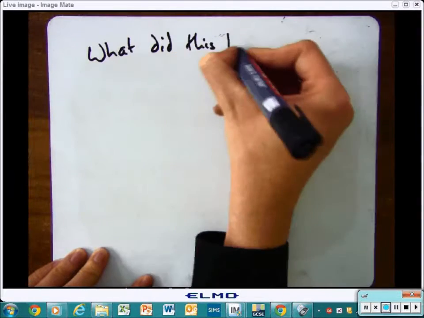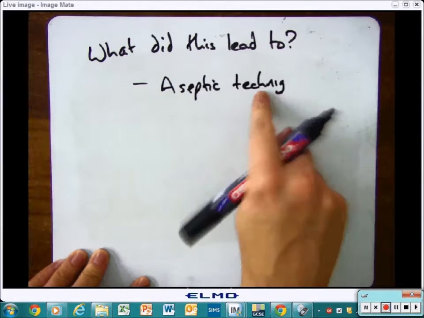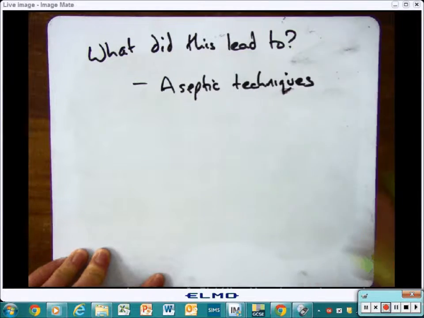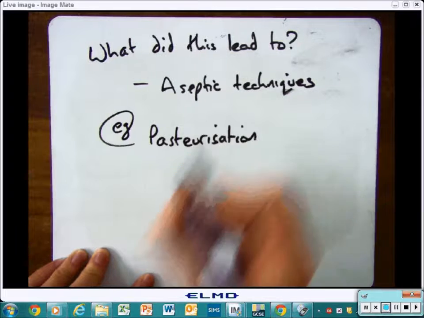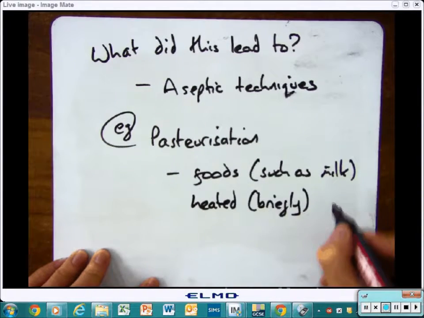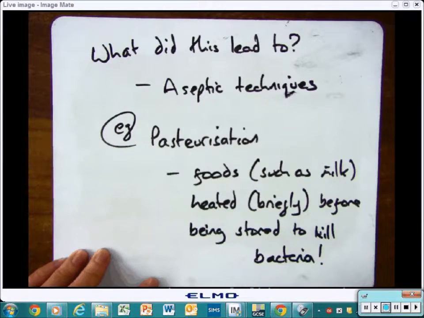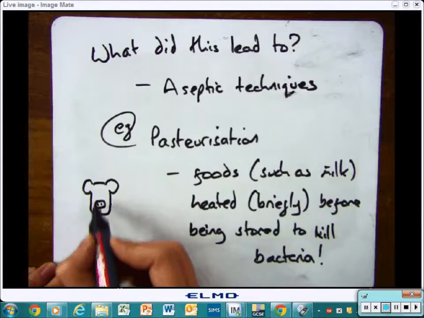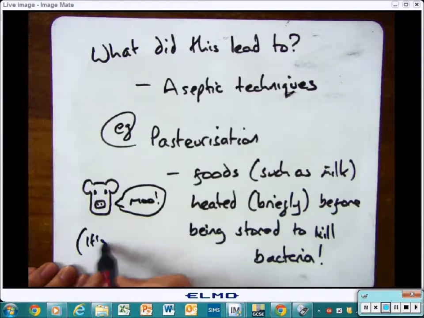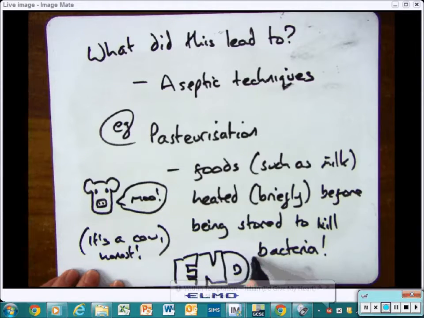The final bit of this video is going to have a look at what this led to, and one of the key things is aseptic techniques. The main one, and the one that you need to know for the exam, is pasteurization. For example, food like milk, they heated it briefly, exactly the same way that they did with the broth, and that killed any bacteria in the solution. That meant that it could be stored and it would last a lot longer. That's the end.